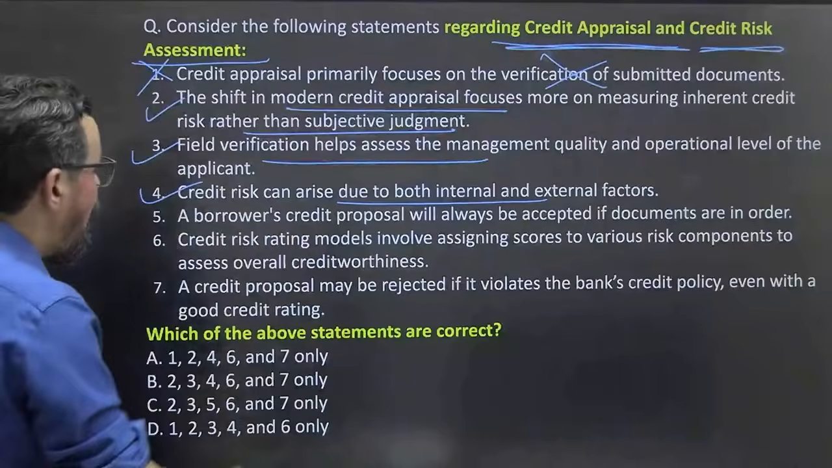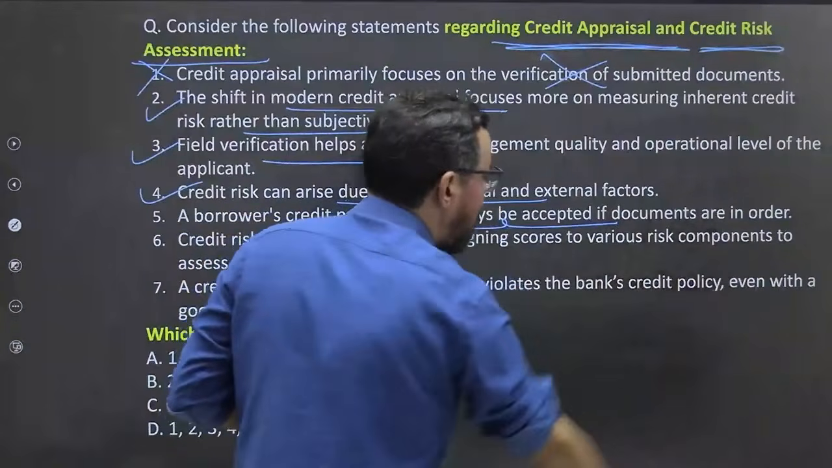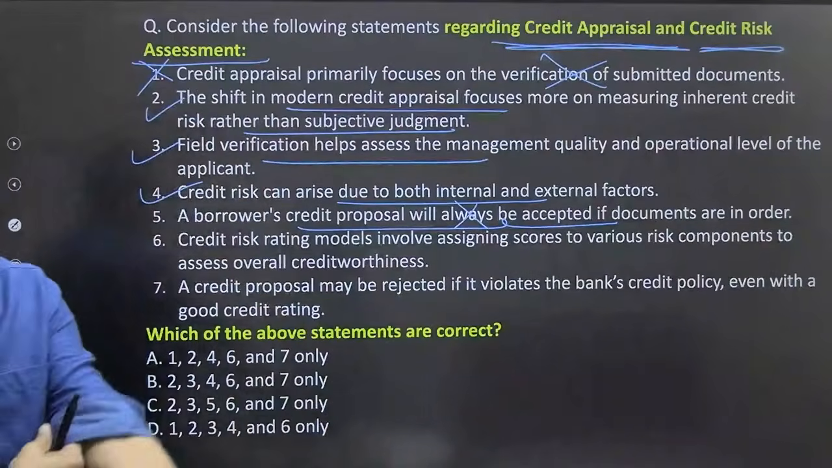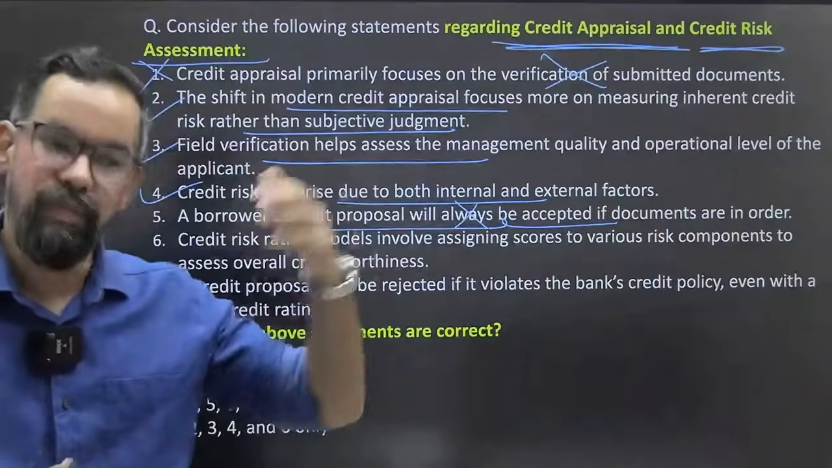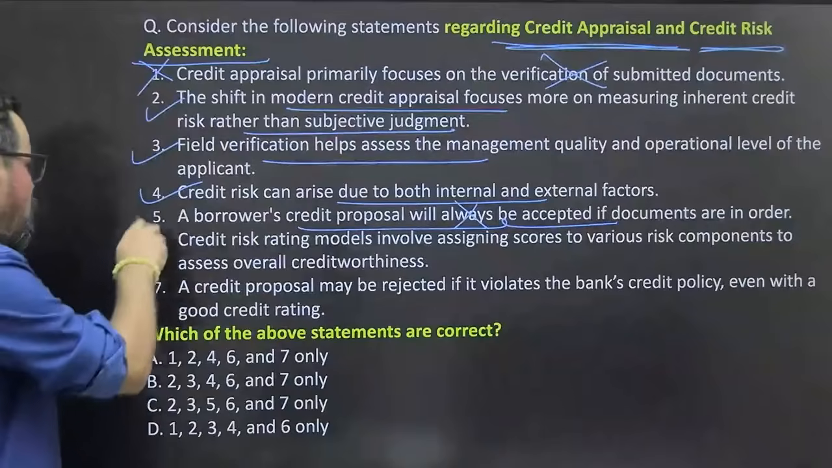Next one. A borrower's credit proposal will always be accepted if documents are in order. It is not, there is nothing called always. It is not only based on the documentation, it also depends on the business risk or the category risk and all. So I will not go for this one.